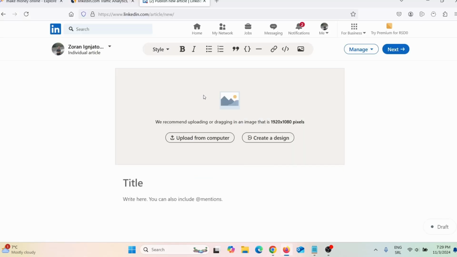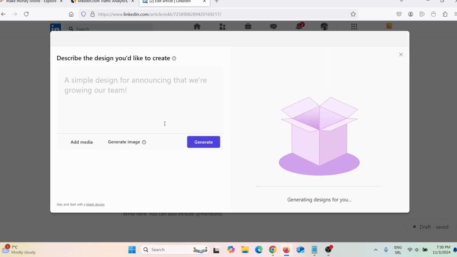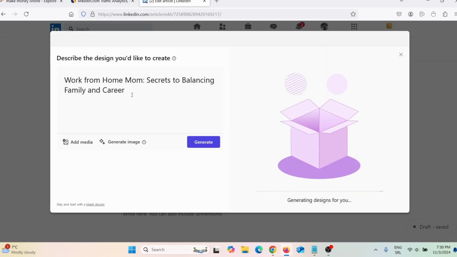LinkedIn, and I need to paste that title. Now here I will strongly suggest you to open your article with a good and eye-catchy image. Now you can upload the image, or you can simply click here, create a design. Click here, and then here you can give it a prompt, and LinkedIn will actually create an image for you.